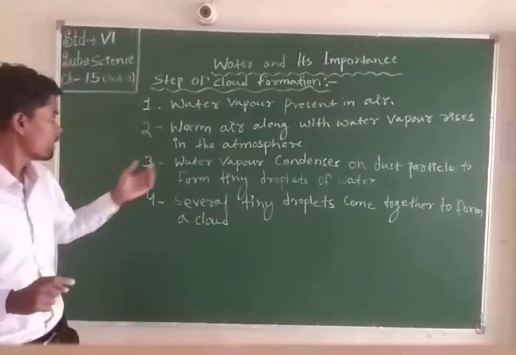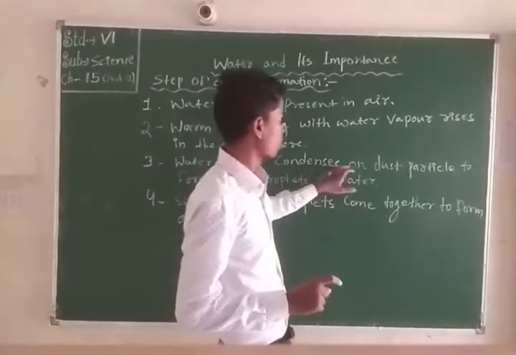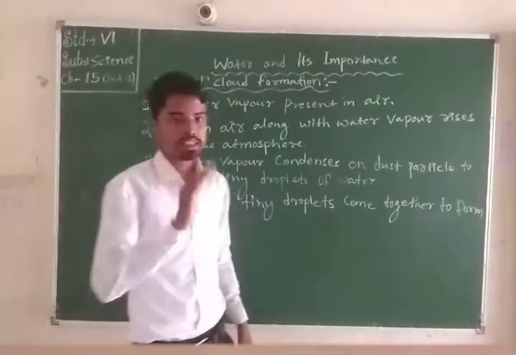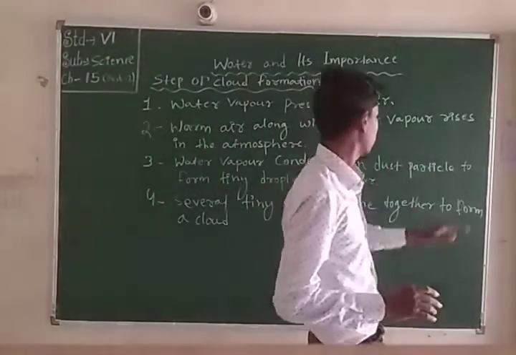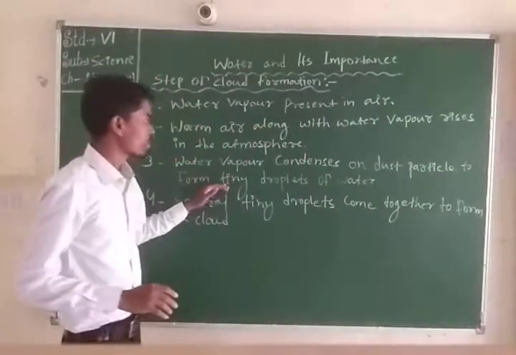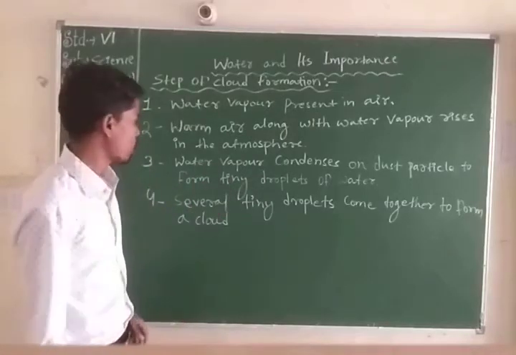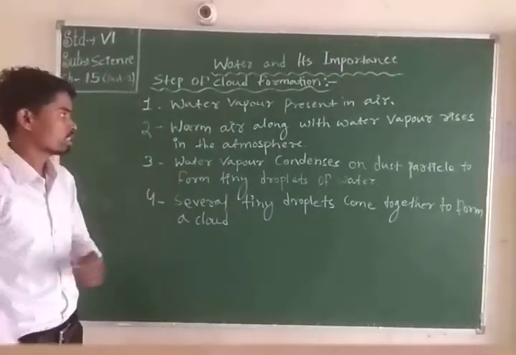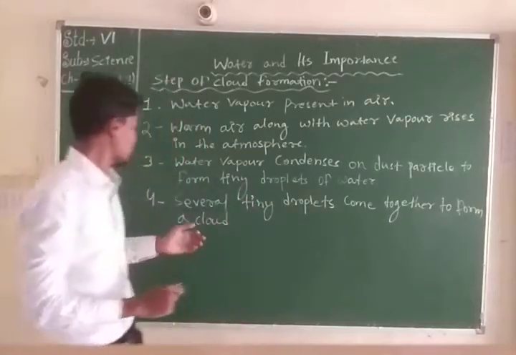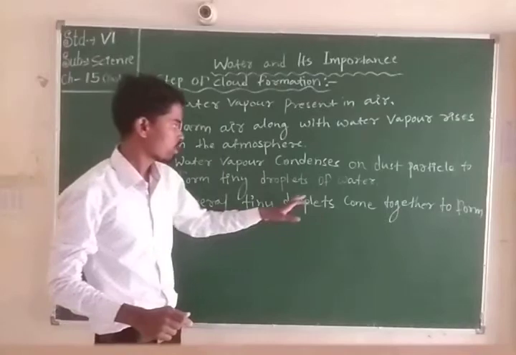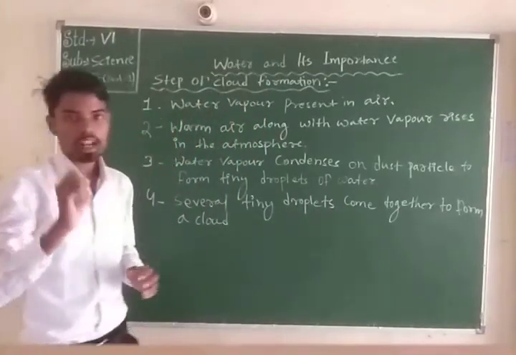So what will happen in the next step? Third step: water vapor condenses on the dust particles to form tiny droplets of water. Several of these tiny droplets come together to form a cloud.